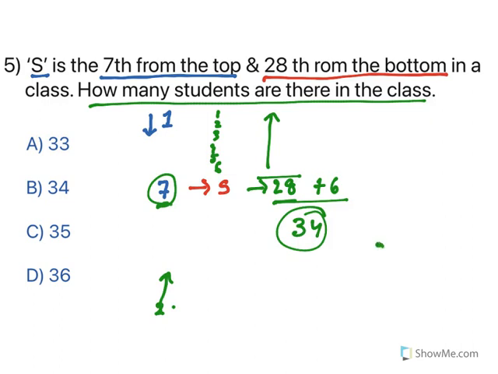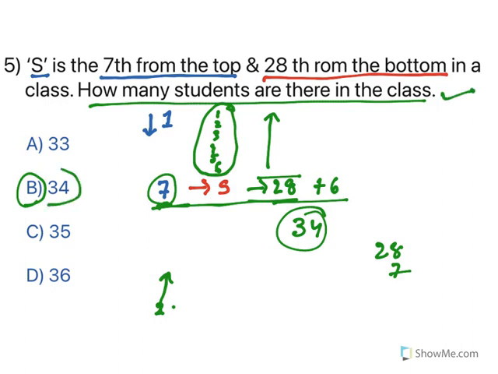Most of the students will add 28 to 7. No, the 7th position is taken by this 28. How many students are left over here? Only 6 are there. So you need to add 28 to 6. Then you will get the answer 34. To create confusion, word problems will give all these things. But when you read properly, you can get the correct answer.